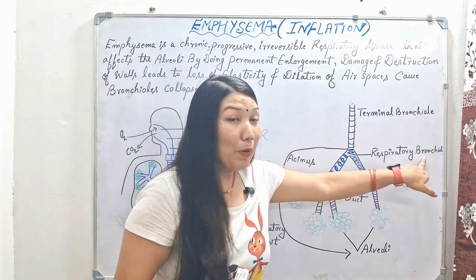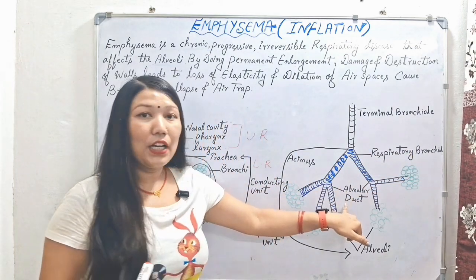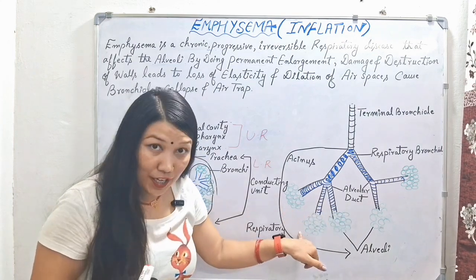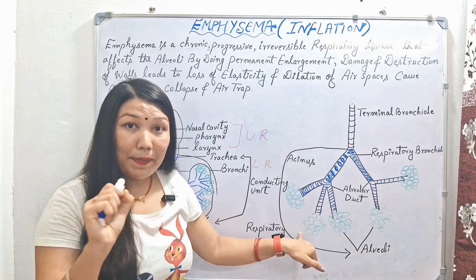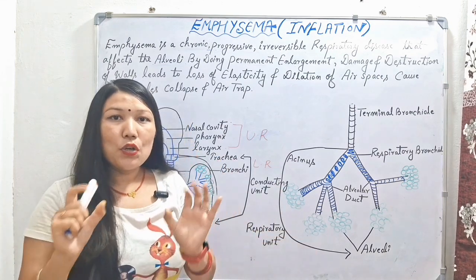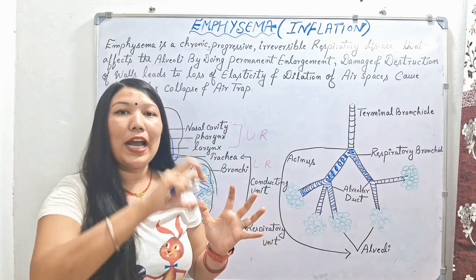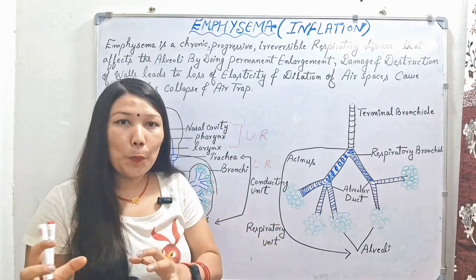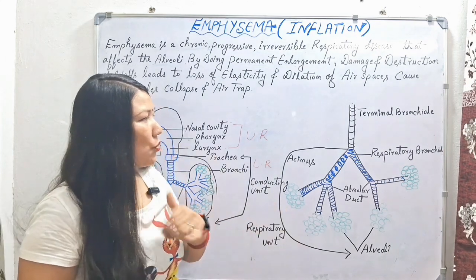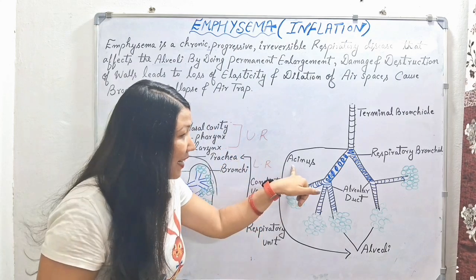Then this respiratory bronchiole forms several alveolar ducts, and through these alveolar ducts several grape-like structures are attached, which are known as alveoli. It is a plural form, meaning several alveoli come together and form an alveoli group like a bunch of grapes. Actually, this emphysema condition takes place in the sinus region.